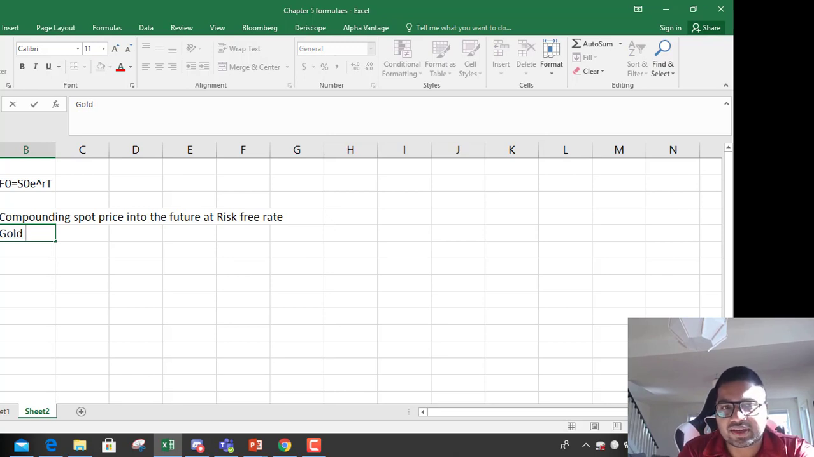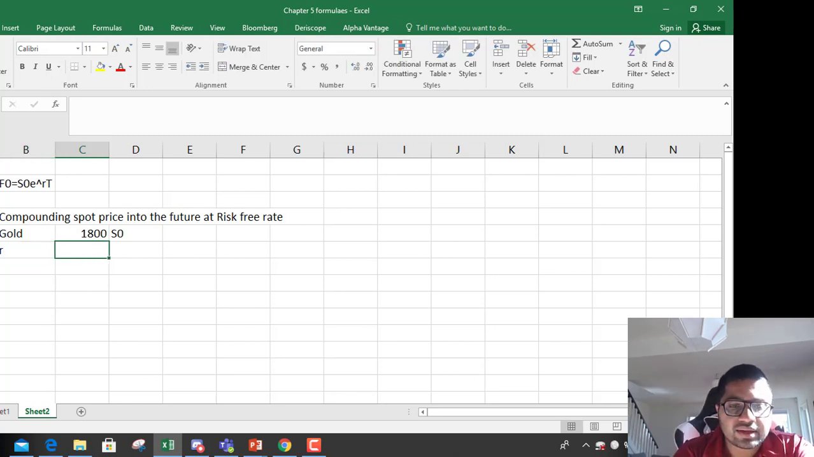Gold is given to you. Gold is traded at $1,800 right now. This is the spot price, so let's call it S0. The risk-free rate R is given to you. Everything in the book considers that you are domiciled in the United States. So the risk-free rate in, let's say, the US is 2% for the year.